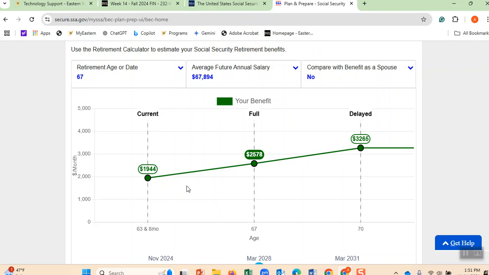But the good thing is that when it comes to December, January of this year, you might think that I will get $20 more, meaning $10 for January and $10 for December. You think that if I retire in January, I get 1,964.